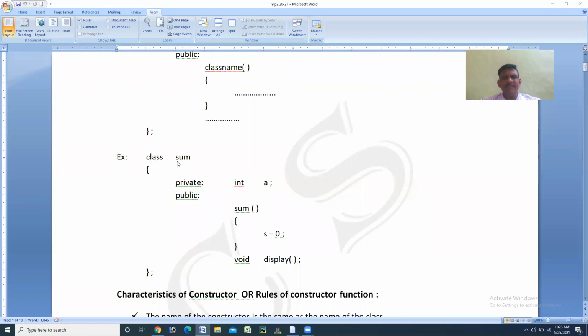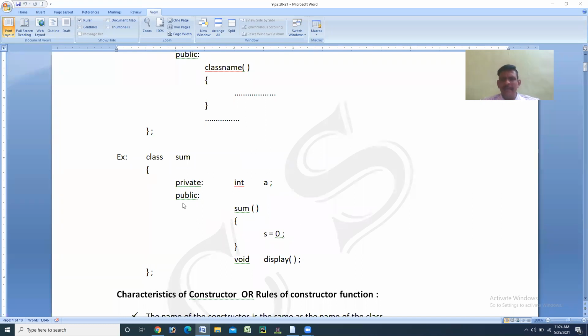Sum is the name of the class. Then opening brace. Private is the access specifier. Then int a semicolon. A is a variable, or object or data member, of the type integer. For an easier way, I will consider this as a variable. A is a variable of the type integer that we have declared in the private section of the class sum.